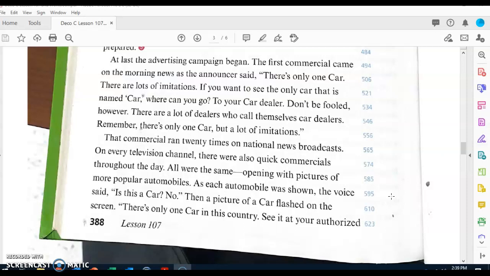That commercial ran 20 times on national news broadcasts, on every television channel. There were also quick commercials throughout the day. All were the same, opening with pictures of more popular automobiles.